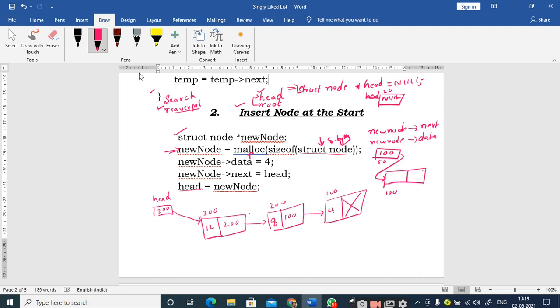So this is how we need to access it. And after creating the new node, that means after allocating the memory for the new node, you have to add the data part for that new node. As I told you, you have to access the data part using this notation, that is new node, which is a pointer to the struct node, and the arrow operator followed by the data member, is equal to 4. So this part will be accessed and it is assigned a value of 4.